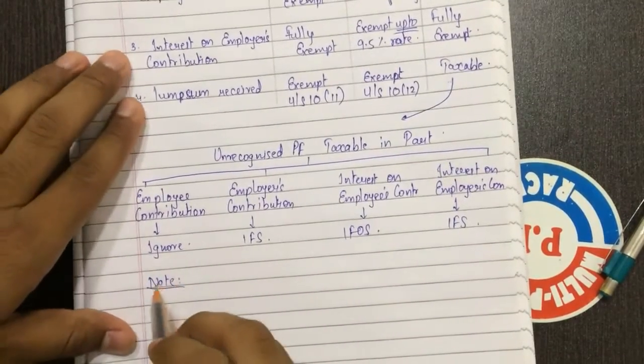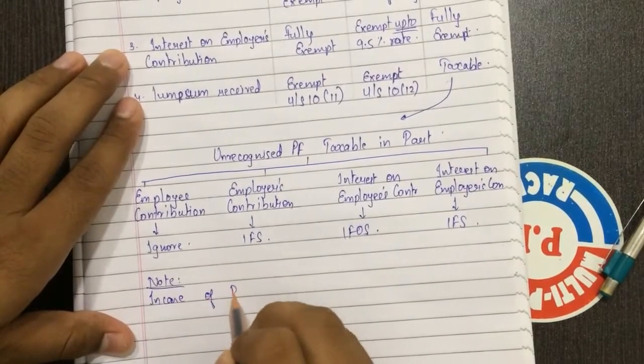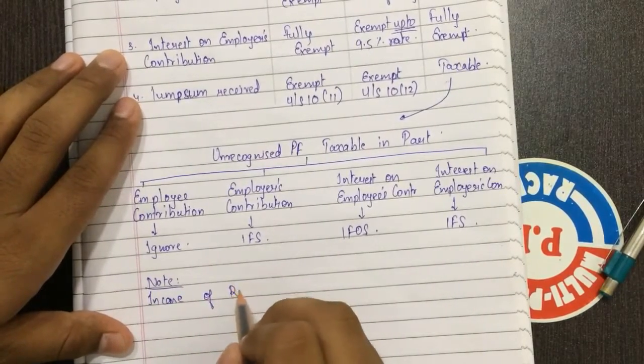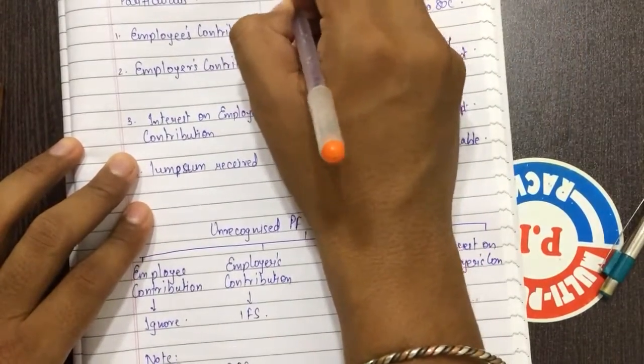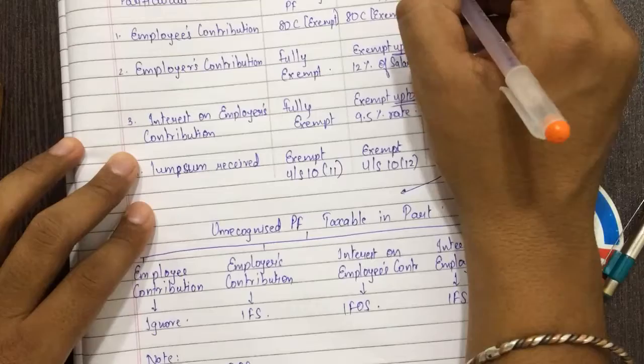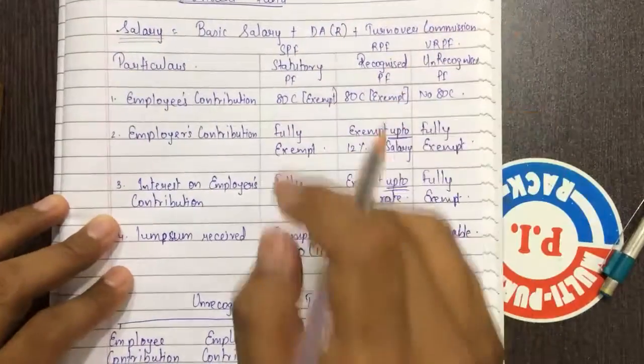It will form part of the theory. In case of recognized provident fund, RPF, SPF, URPF, unrecognized provident fund. If you want, you can write these acronyms above this.